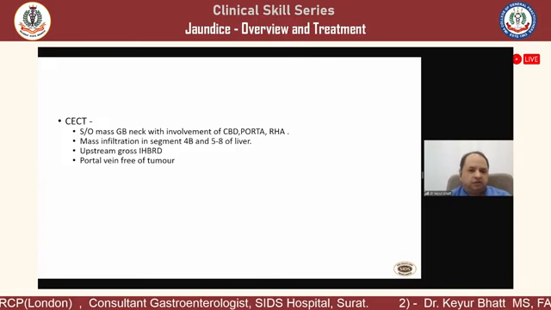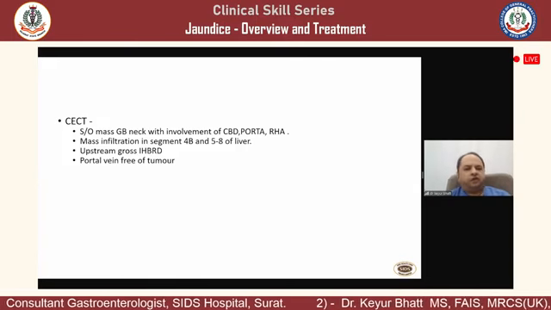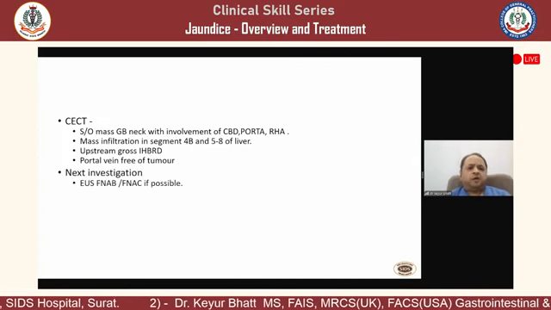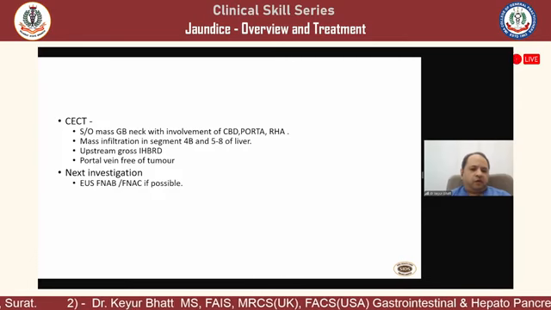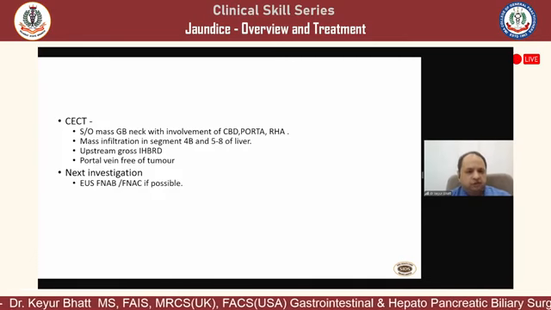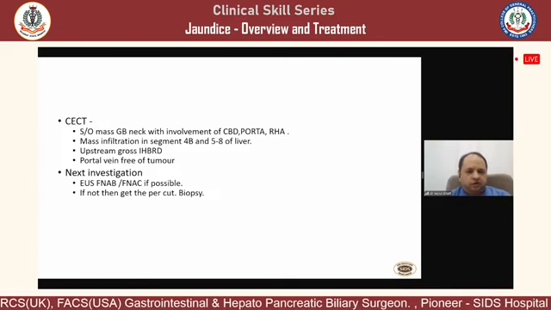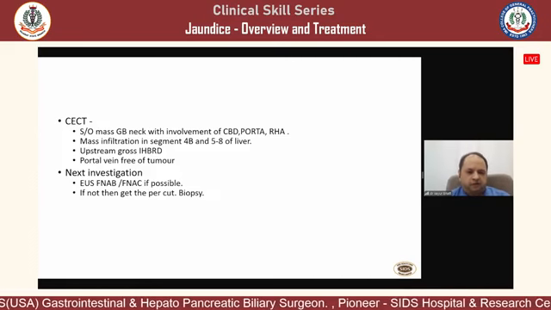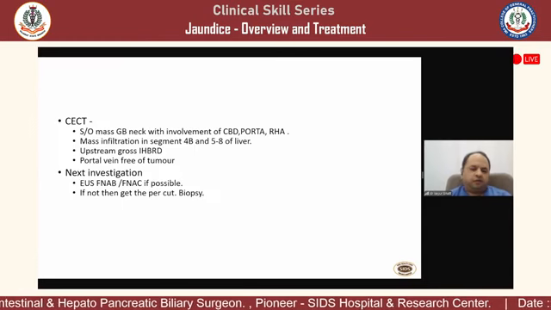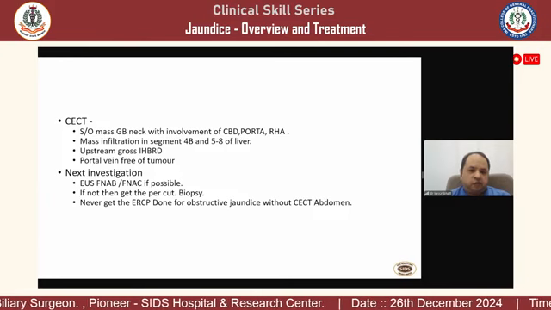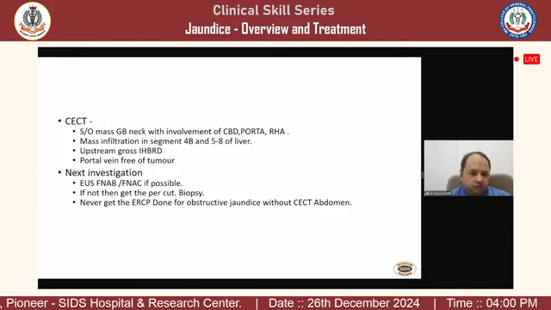This can easily be missed. Segment 4B5 liver infiltration many a times can be missed on ultrasound. So next is to get an FNA or FNAB from the mass, because this particular case is not amenable for surgery. So in this situation, either you get a biopsy from EUS or you can get the biopsy in a percutaneous way. Never get the ERCP done for obstructive jaundice because of very tight obstruction, high bilirubin.